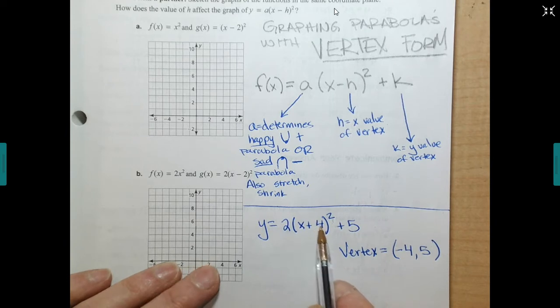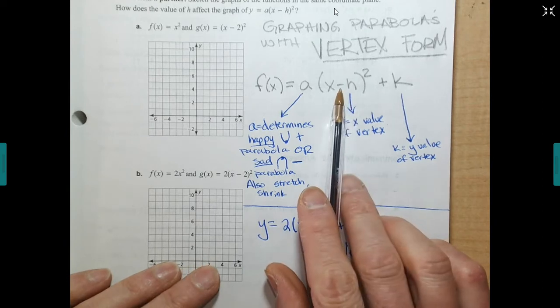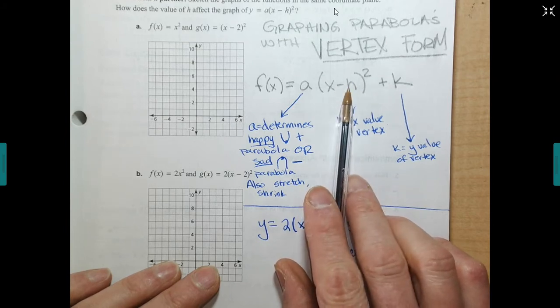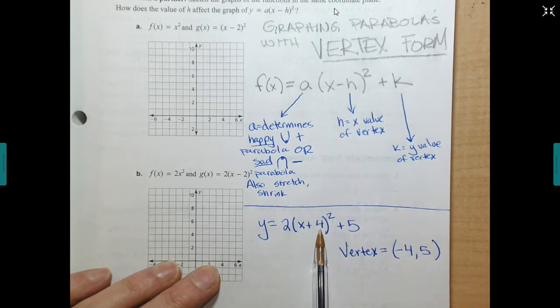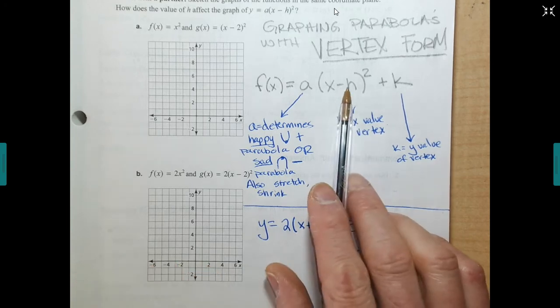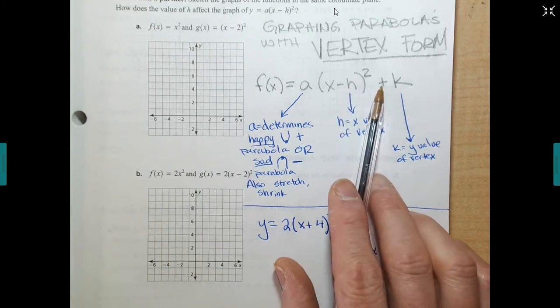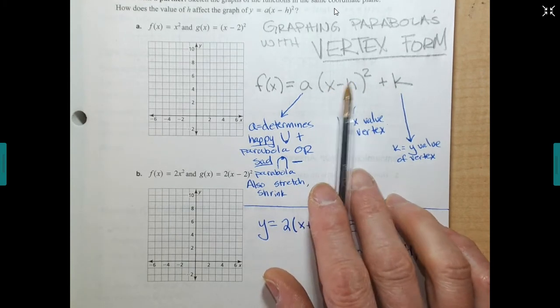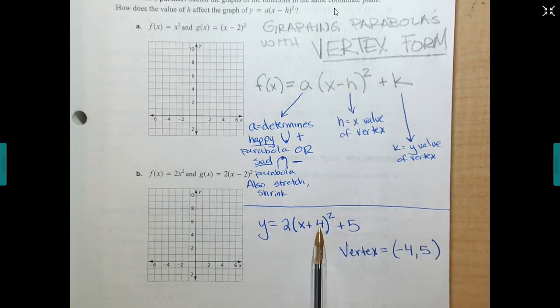But it's the opposite of this because our original equation is minus h. So if it's minus a negative 4, that makes it a positive 4. So a negative makes it the opposite of whatever value it is. This positive means it's just that value. So when you're doing your x value, make sure it's always the opposite of what that number is. So our vertex for this one right here is going to be negative 4, 5.